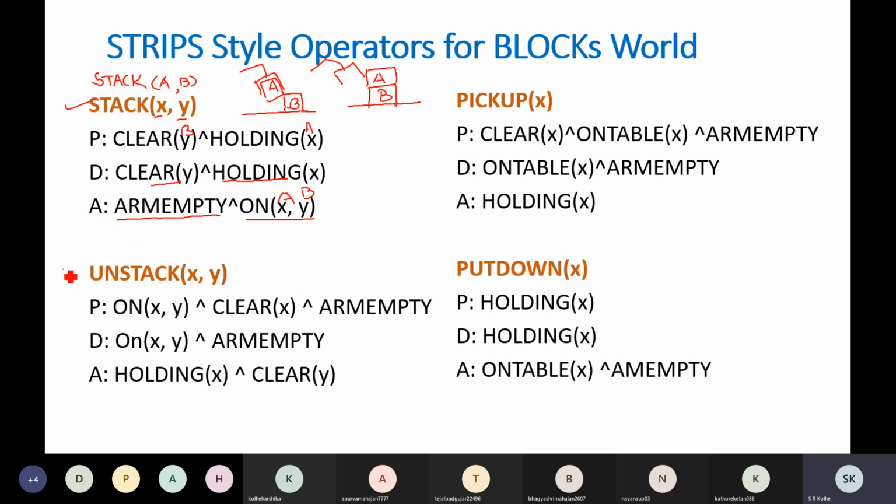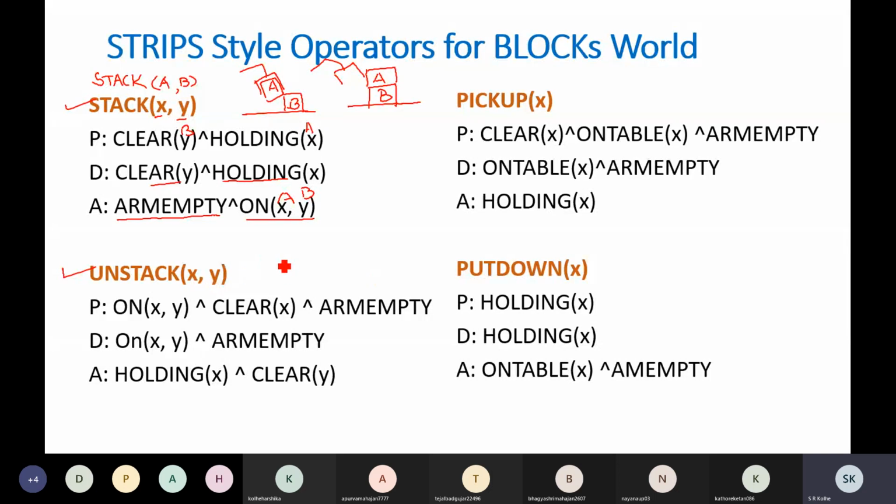Similarly, now define unstack XY. So what is the requirement for unstack XY? What will unstack XY do? It will remove this block X from block Y. So that means X is on Y. When you perform this unstack operation, the robot arm will pick up this block X, right? So that will be the unstack operation.